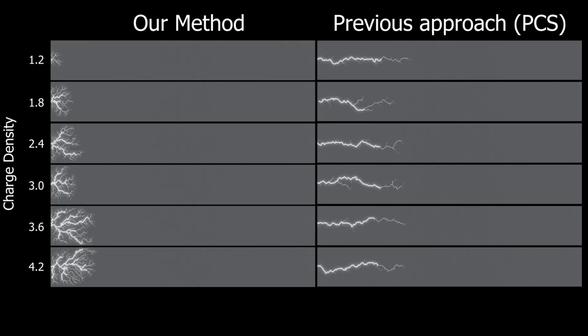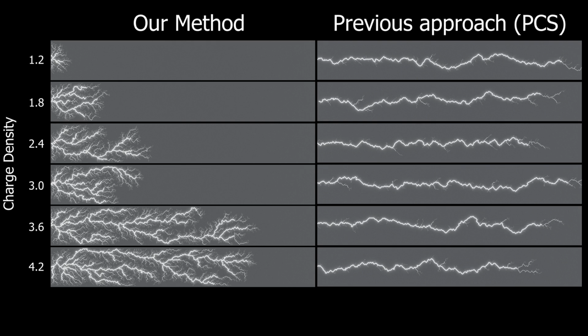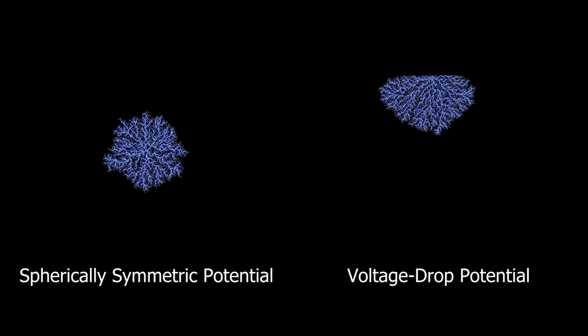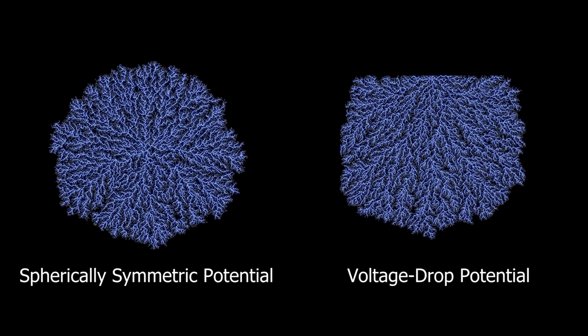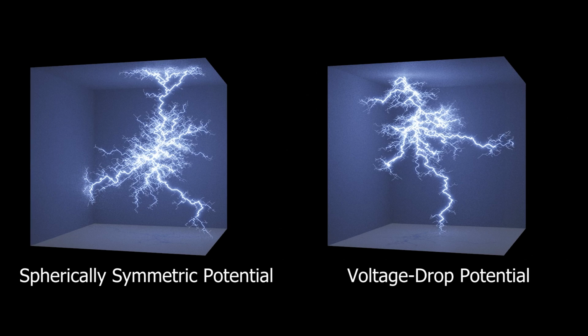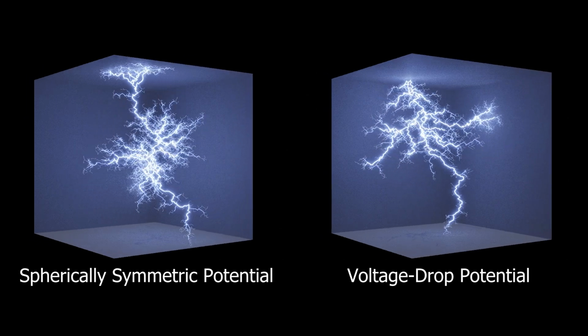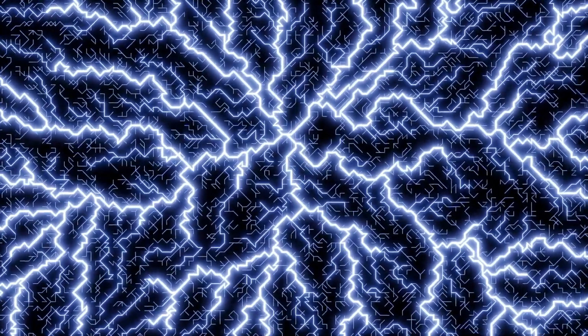Our approach is able to capture the variance of the propagation distance depending on different charge densities. The dielectric breakdown discharges can result in characteristic highly branched Lichtenberg figures. Their three-dimensional structures are also known as electrical trees. The pattern's fractal nature becomes apparent when zooming in.